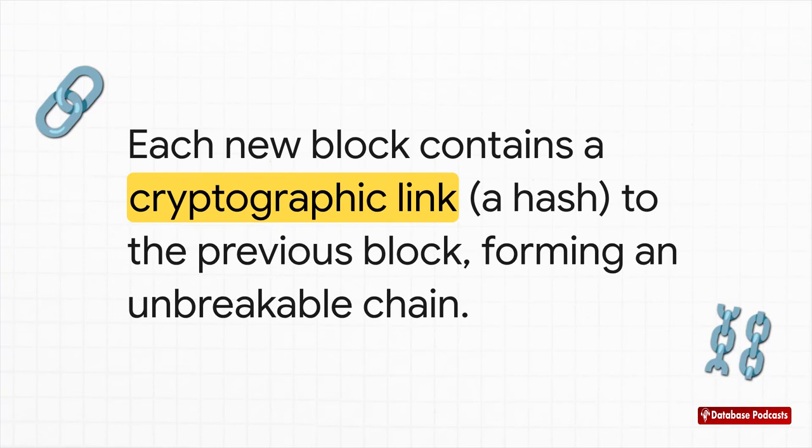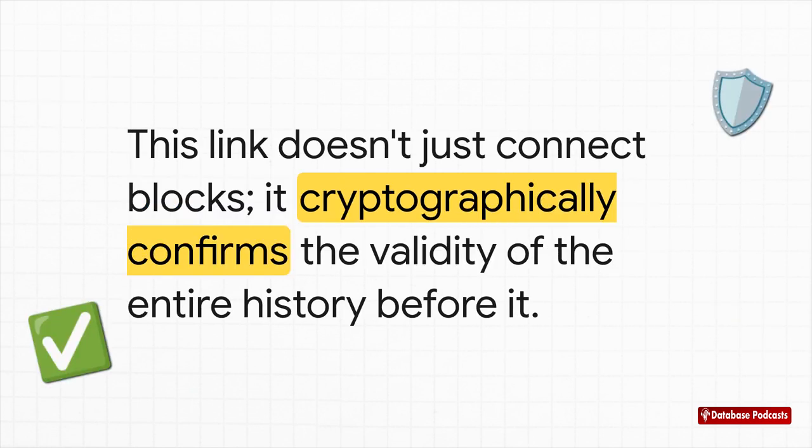It's pretty clever. When a winning miner creates a new block, it's not just a list of transactions. It also contains a unique cryptographic fingerprint, what's called a hash, of the block that came directly before it. So it's literally like a digital chain. This link forges what we call a blockchain.